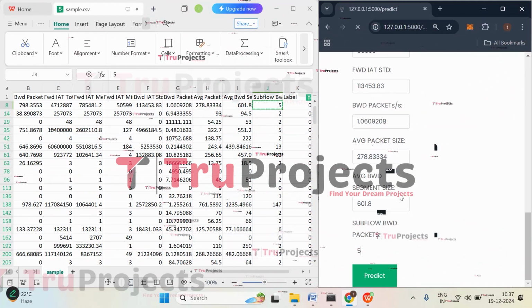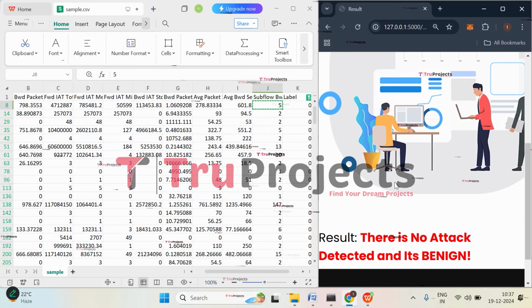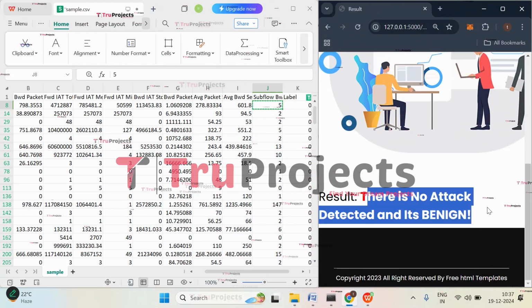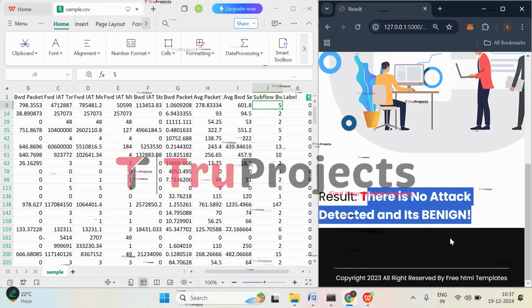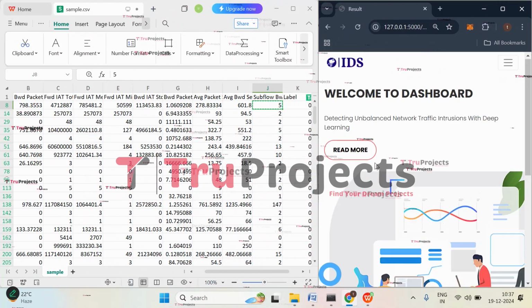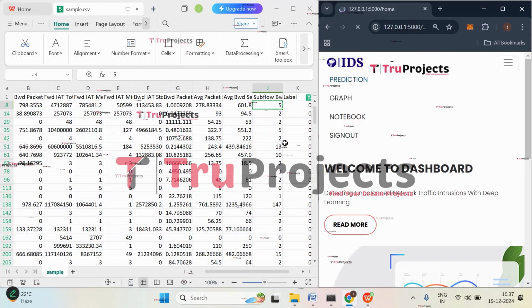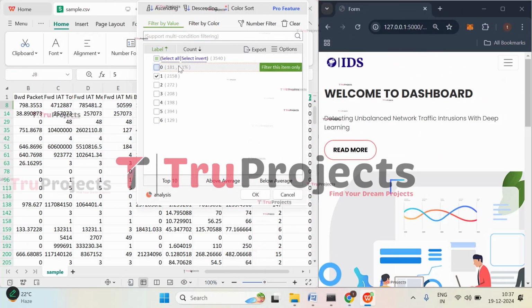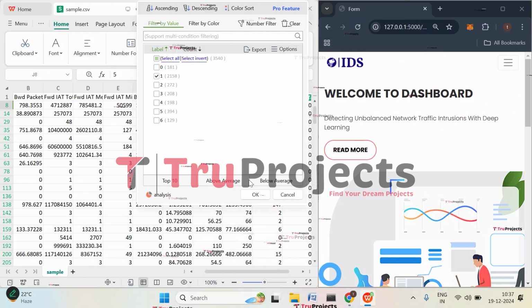Click on predict. So the given input will be pre-processed and then we will be getting the prediction. Here we got the prediction that there is no attack detected. It is a benign case. That means there is no attack for the given information. Now let's try predicting the other class label. So let's try with class 1. Here 0 refers to the benign case. That is why we got the prediction that it is benign.